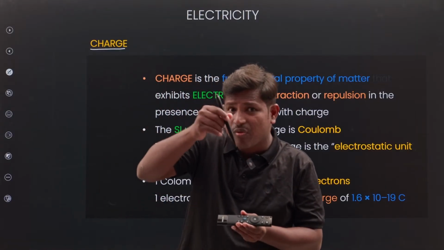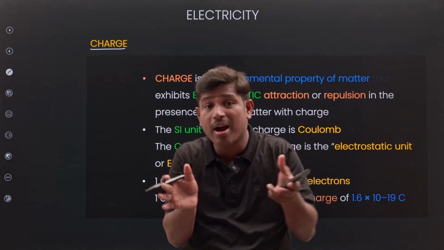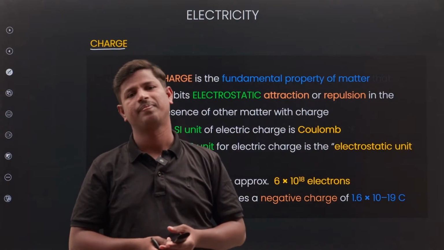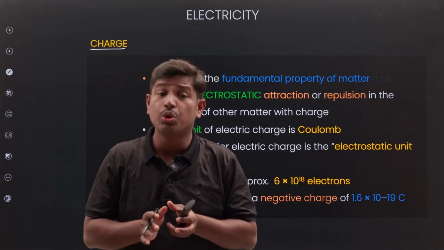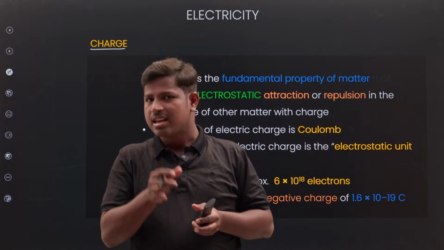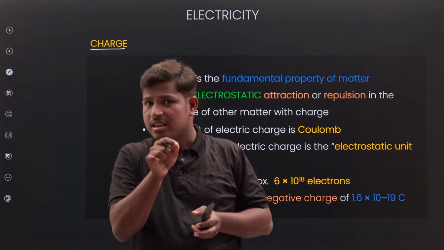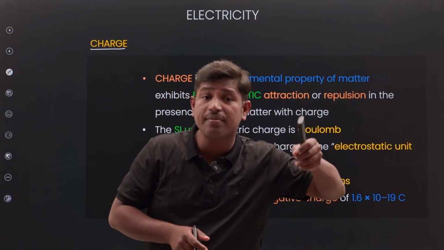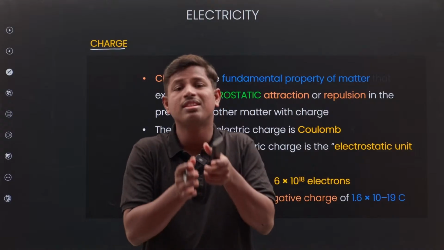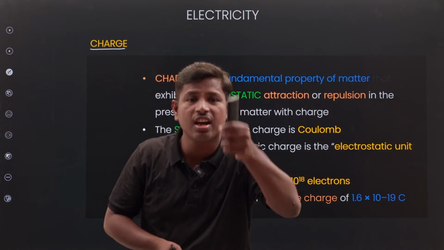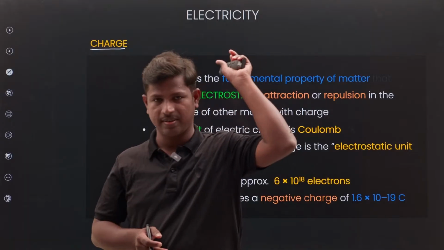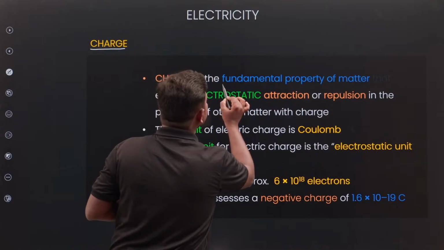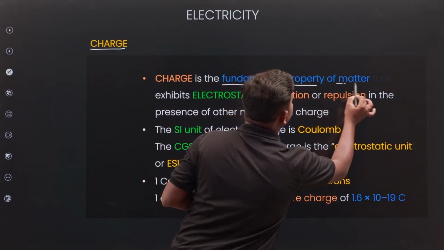So in an atom, what is present? Subparticles are present. What are the subparticles? Proton, electron and neutron are present. What is the charge of the proton? Positive. What is the charge of the electron? Negative. What is the charge of the neutron? Neutral. Charge is a basic property, a fundamental property of matter.